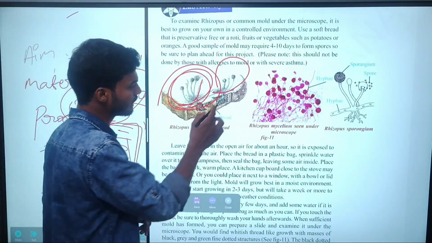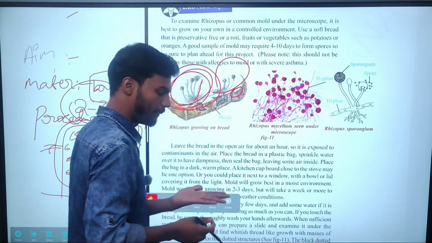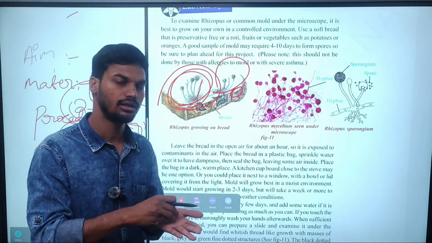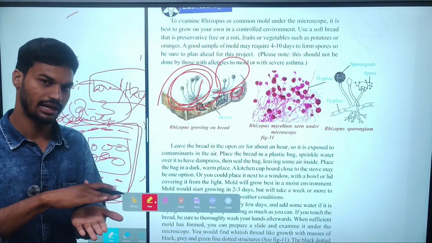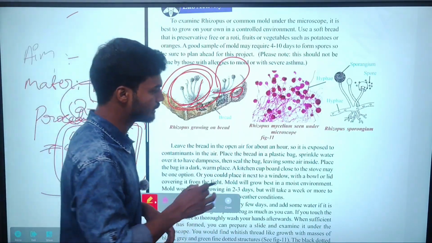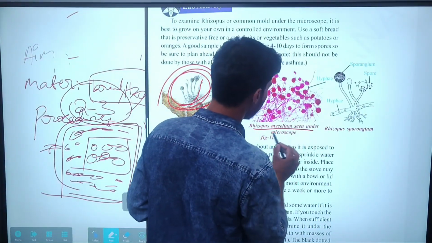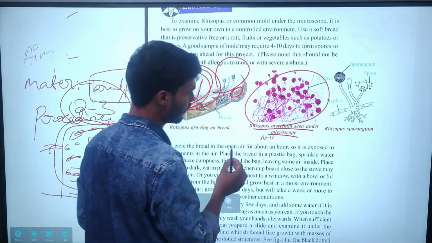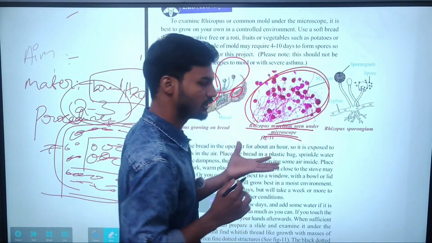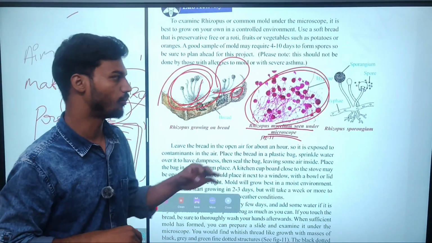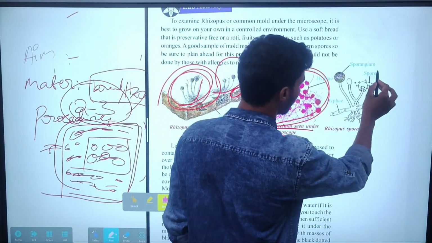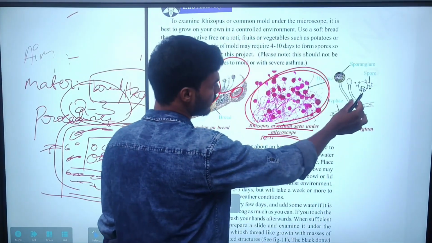After that, take some bread, place it on a slide with the help of water, cover it with a cover slip and place it under the microscope. We can see the Rhizopus through the microscope. Look here, the Rhizopus mycelium seen under the microscope. This is a photo of the microscopic view. This we call the sporangium. These are the spores.